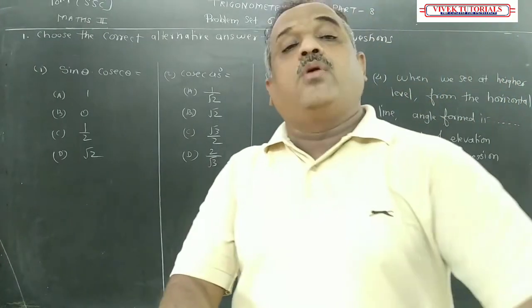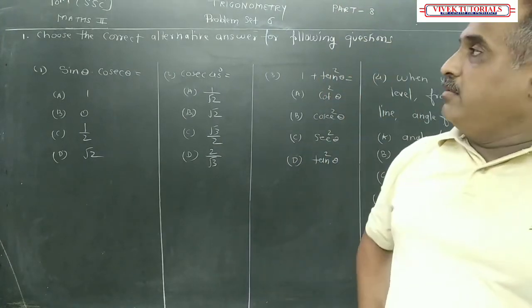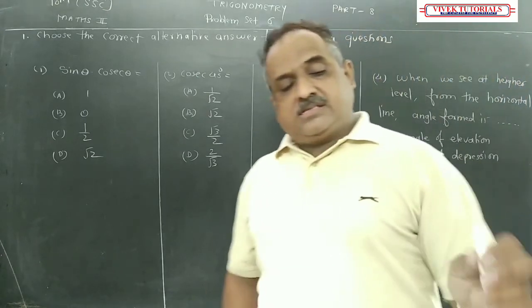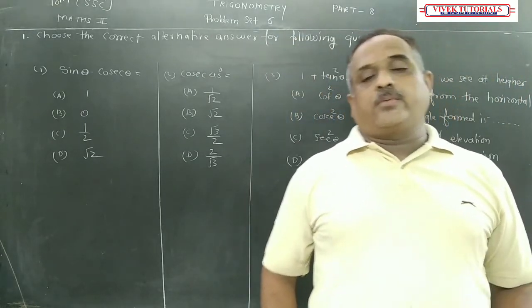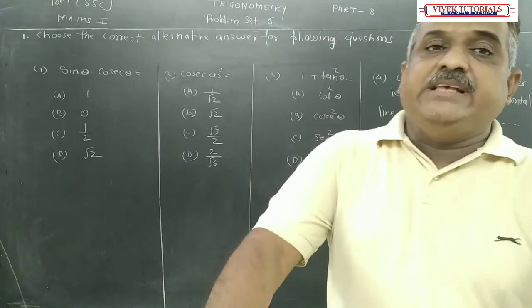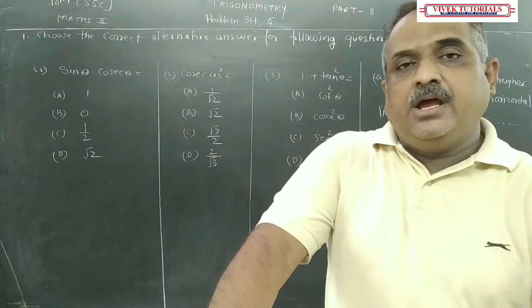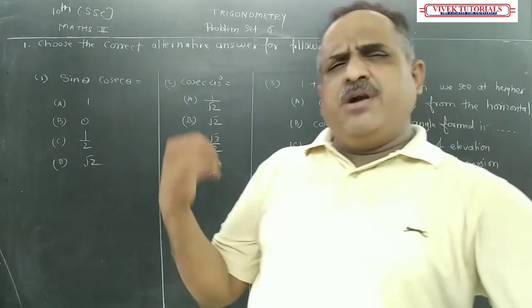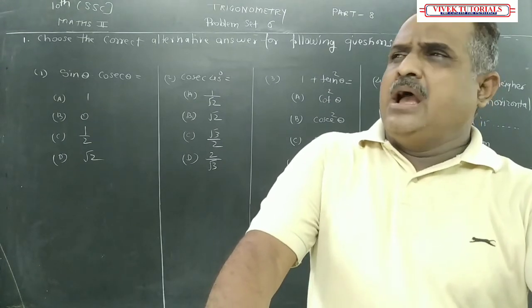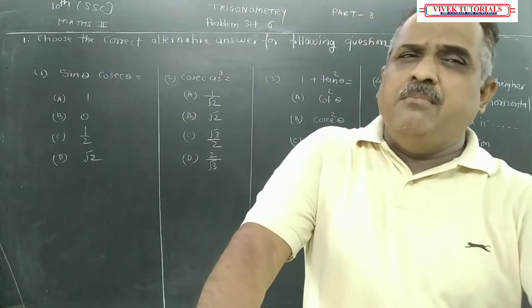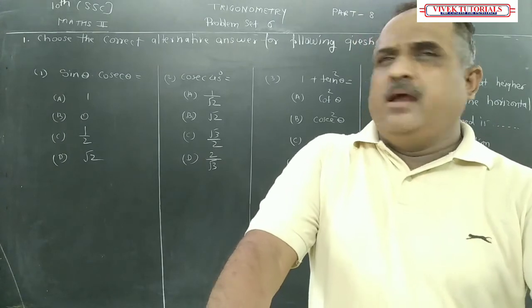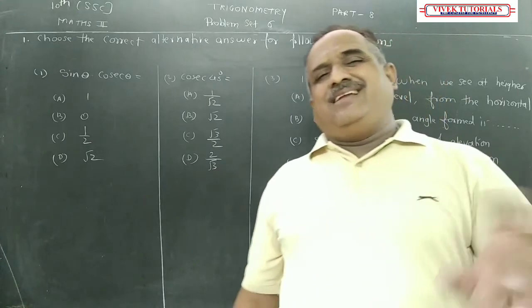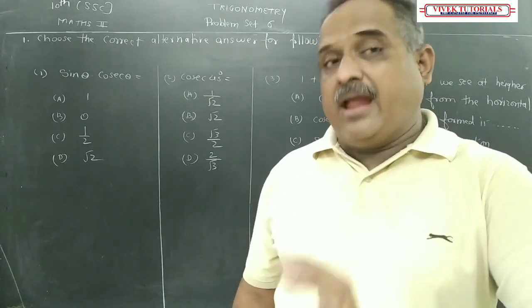Now students, we have completed the word problems, and they have given some questions as solved questions. So please do all, I think 4 or 5 questions are there. Go through it. All questions are important. When we have completed all these questions, you'll get an idea. And you can do it your way, because their method will be a little bit different from what we did. The method is not different, but the way we have done it is a little bit different. So we can do it by our method, our way.